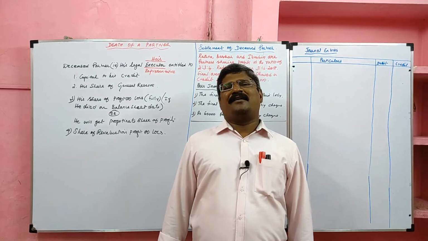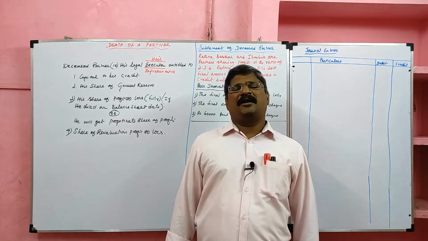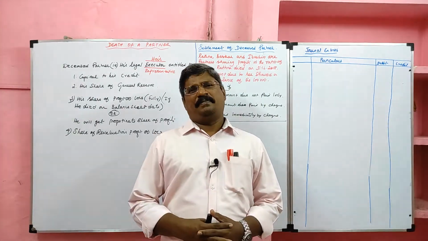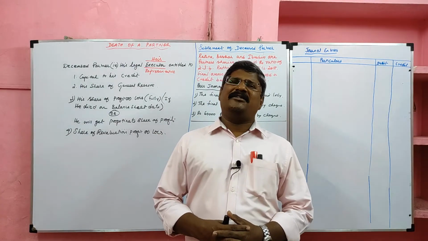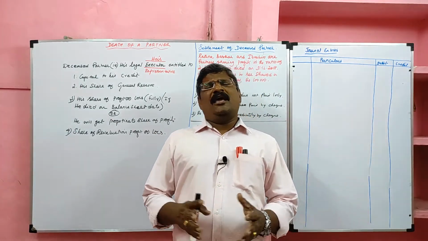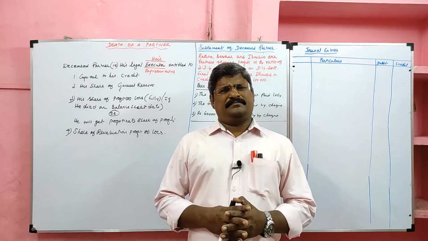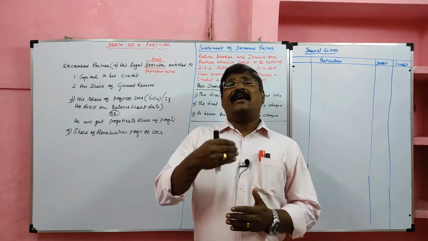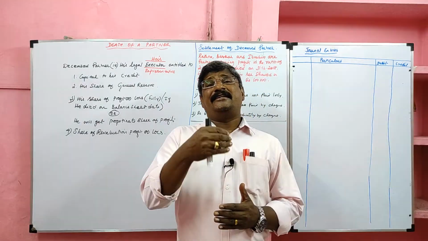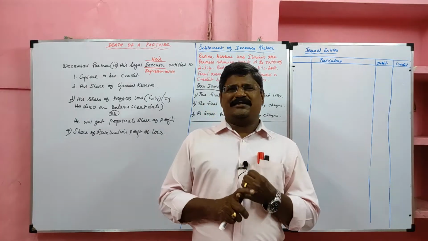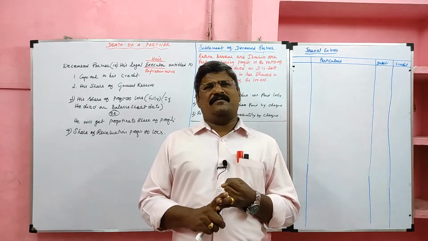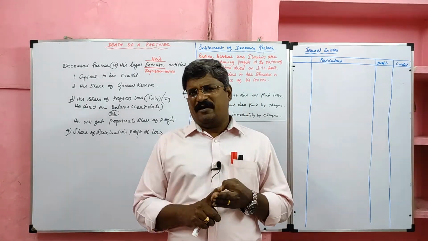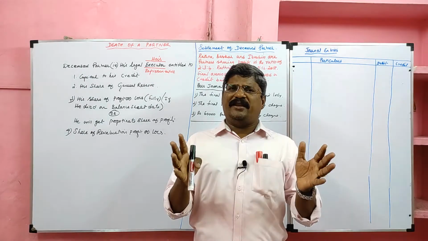Students, today we are going to learn about the procedure for settlement of a deceased partner under the Indian Partnership Act 1932. If any partner dies, his legal executor, his successor, his legal heir is entitled to the capital to his credit, his share of general reserve and his share of profit. When it comes to his share of profit, we should be very careful.